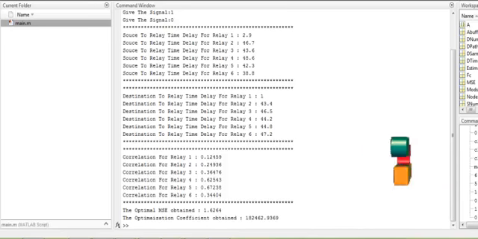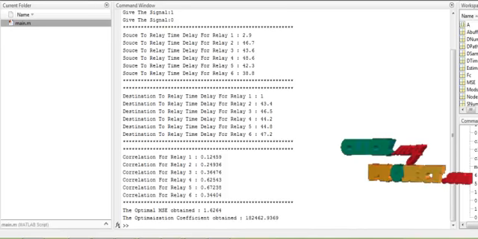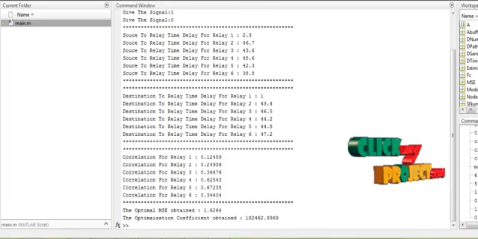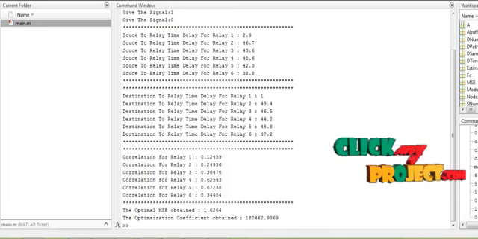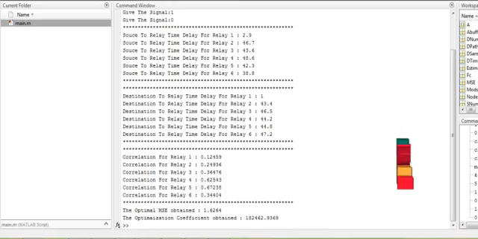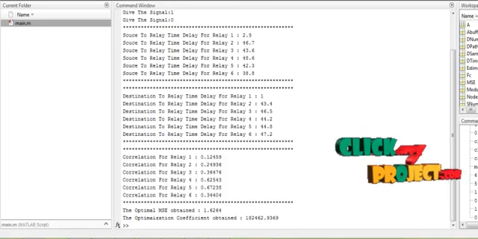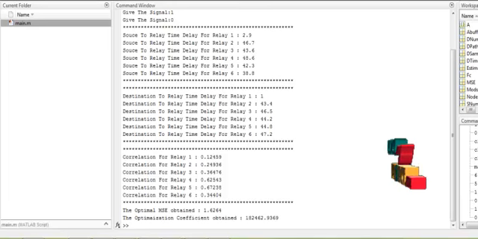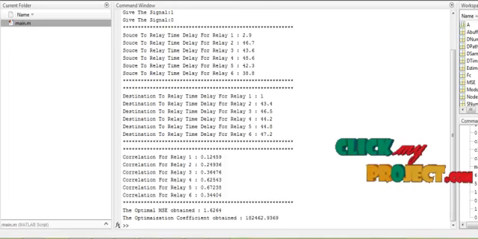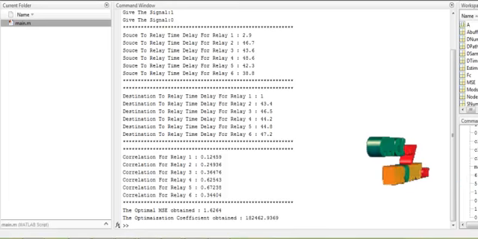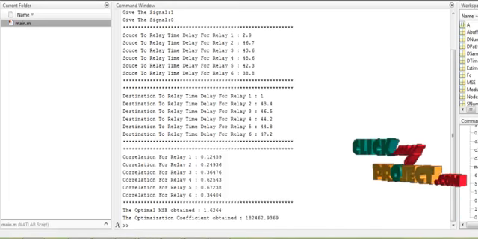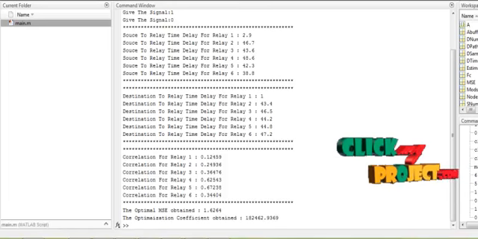Thus, we have calculated the destination to relay time delay and the source to relay time delay, and also we have estimated the channel state information for each of the channels used for transmission in each relay. Based on that, the correlation value and the MSE value were estimated, and the optimized correlation value and the optimized MSE value were calculated. Hence these calculations are helpful in the analysis of the selection of nodes through which the data can be transmitted with minimum losses, which is estimated through the lowest MSE coefficients and the channel state information.